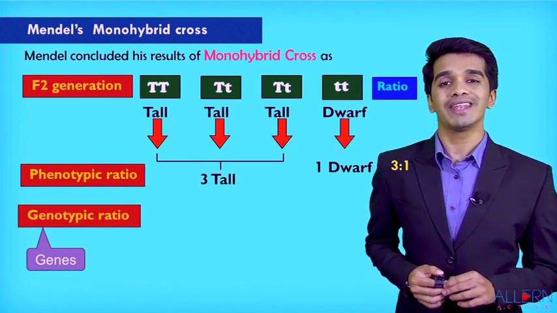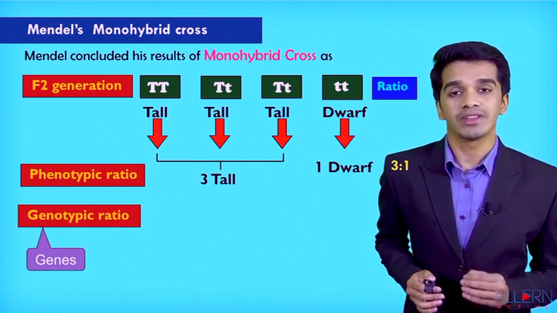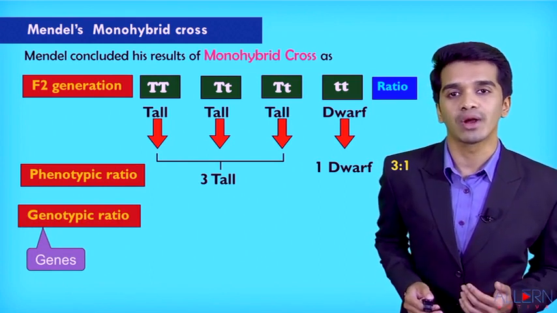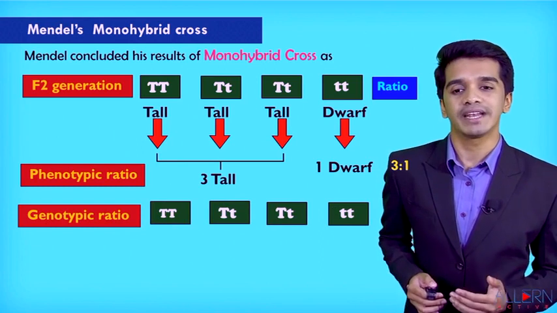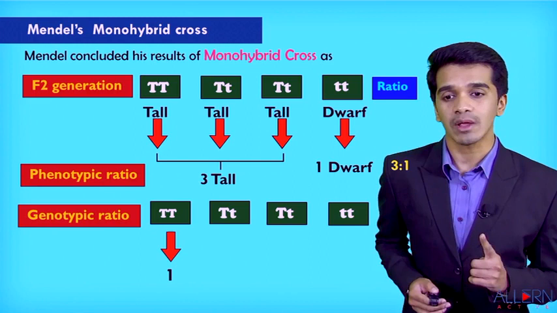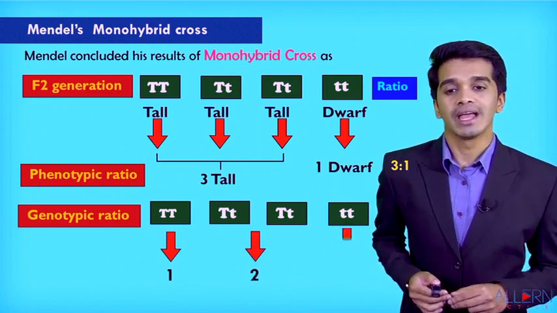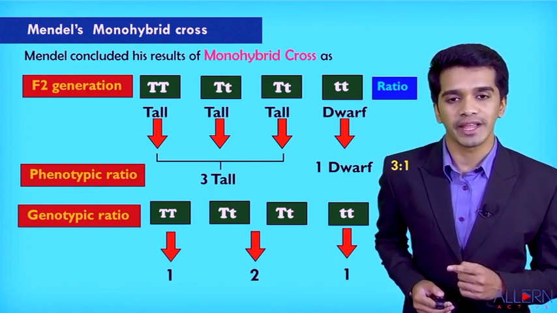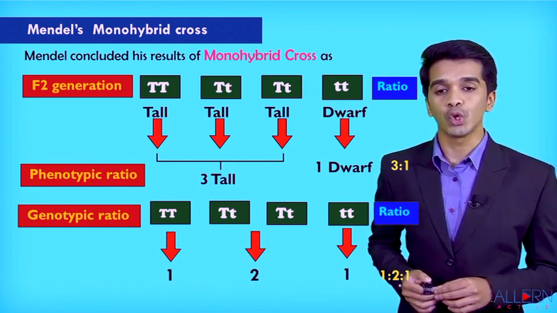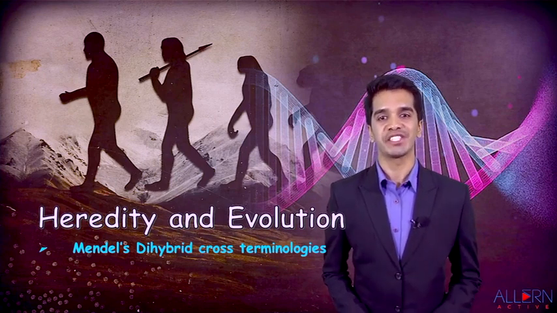Now we are going to find out the next ratio called as genotypic ratio. When I say genotype, that means internal genetic composition. How the genes of the plant will look like. If you observe in the F2 generation, one plant was with capital T, capital T. The combination is only 1. Capital T and small t, there are how many combinations? 2 combinations. And small t small t, that is 1 combination. Hence, the ratio, that is genotypic ratio, is 1:2:1. So now let's study about Mendel's dihybrid cross terminology.